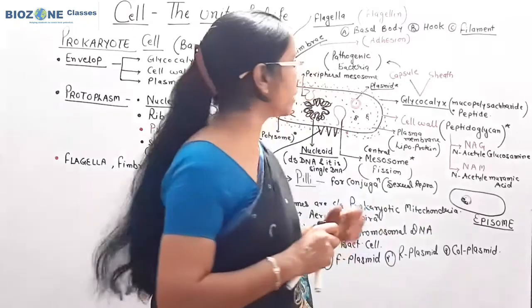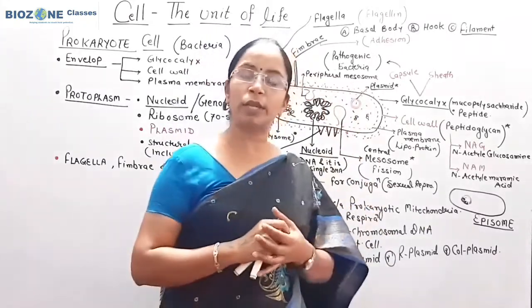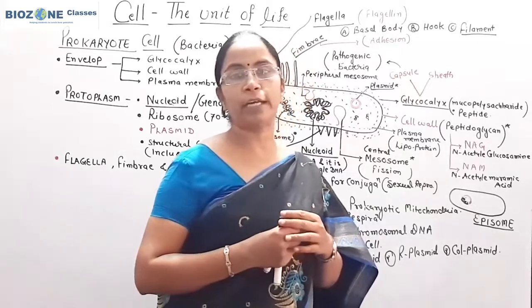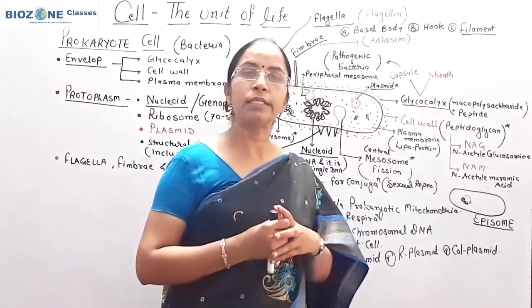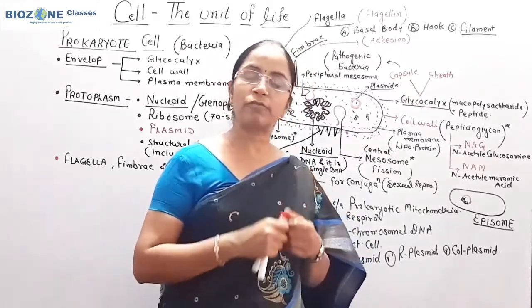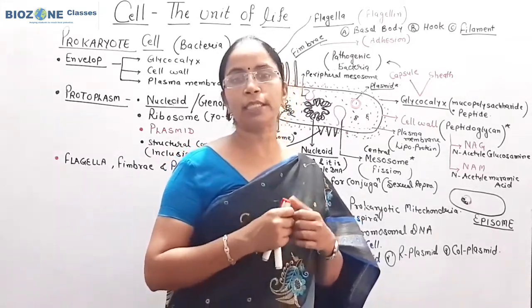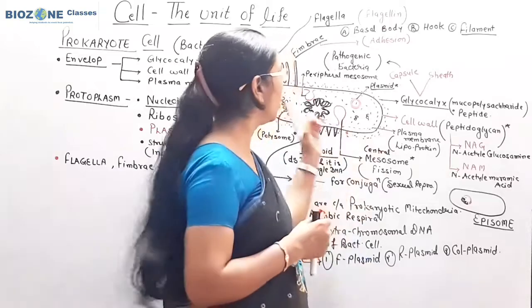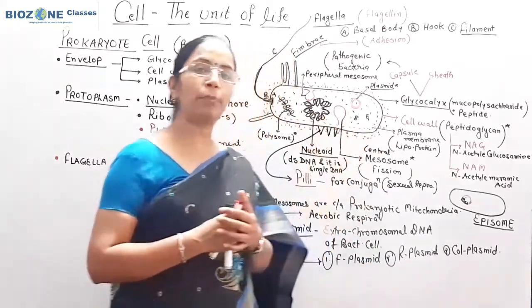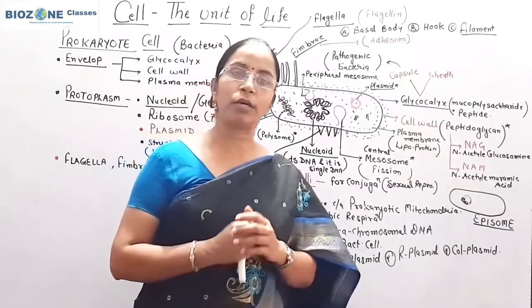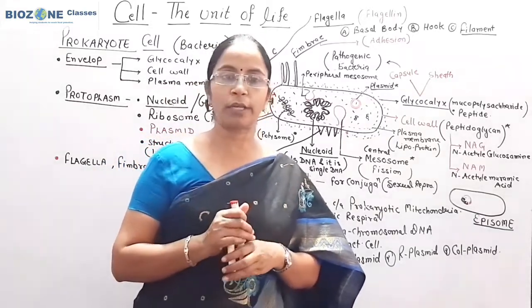Inclusions means if the cell of blue-green algae is there, cyanophycean granules are present as inclusions. Secondly, in bacteria, gas vacuoles and food granules are there. All these are the different inclusions distributed in protoplasm. So this much structure you remember for the prokaryotic cell.